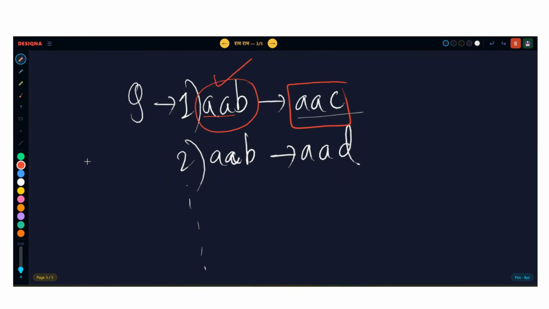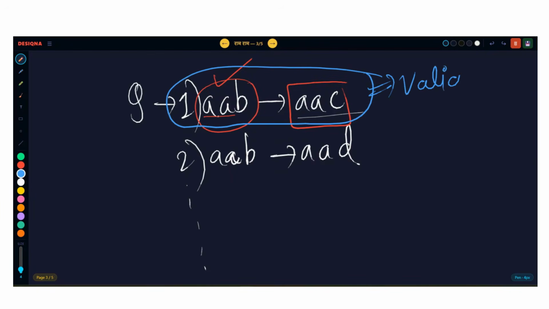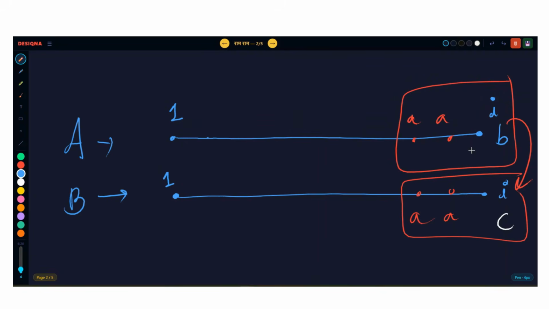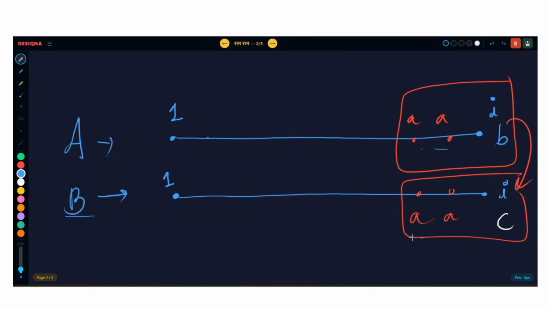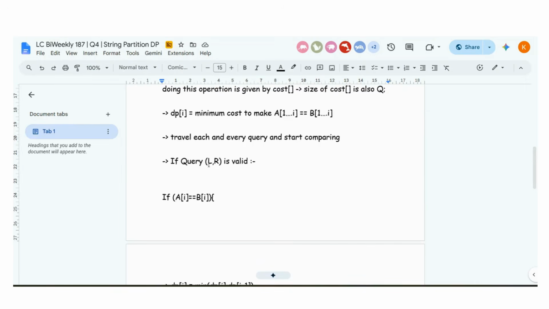Valid query means, if I try to speak in English, how will you know if this first query is valid or not? The first query is valid if and only if whatever letters written here are exactly existing at the end part of the string. There should be A, B only here. And whatever conversions it is trying to say, those conversions should be there exactly in the last three characters of B. So guys, first check if this query is valid or not. If the query is valid,